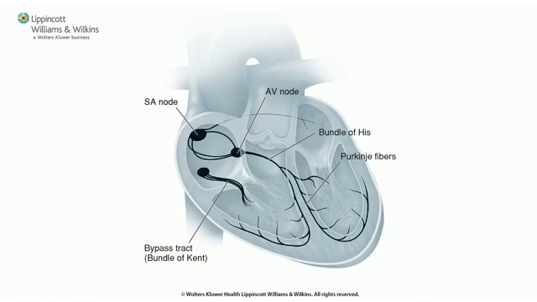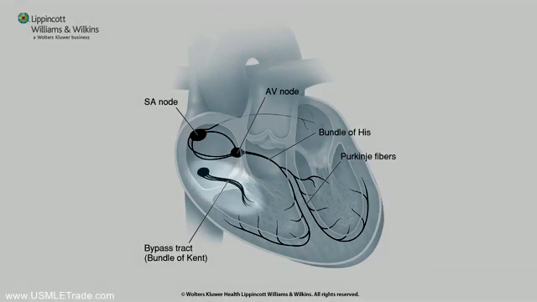So if the atria are beating too fast, there's too many signals coming through, then that AV node can actually simply block some of those signals so the ventricles don't beat too quickly. But in WPW, we have a sneaky bypass between the atria and the ventricles that ignores that AV node. Now, the most famous one is called the bundle of Kent.